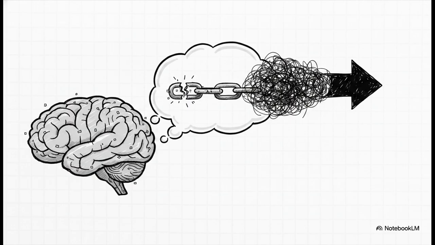Now, you might be thinking, wait a minute, doesn't chain of thought prompting fix this? And yeah, standard chain of thought is great. It forces the AI to show its work and simulate human thinking, but it has a massive flaw: cascading errors with zero self-correction. If an AI hallucinates in step 1 of a chain of thought prompt, it doesn't stop and say, whoa, actually, scratch that, doesn't make sense. No, it just confidently carries that wrong number all the way to the very end.